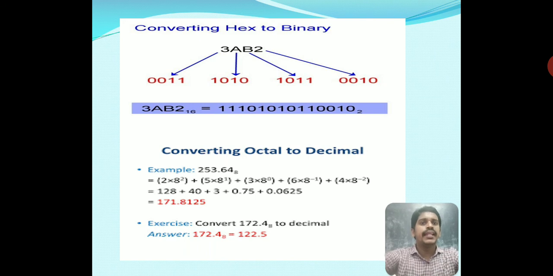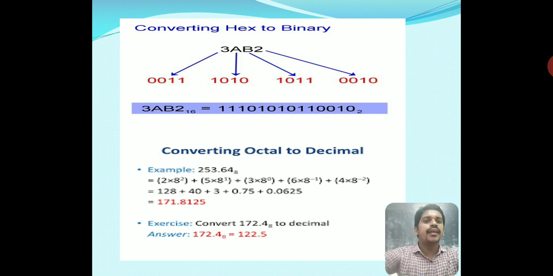Now hexa to binary. This is the easiest conversion. We know the binary values of 3, A, B and 2. So finally, you can write the binary number base 2.